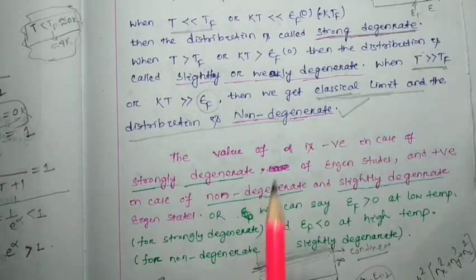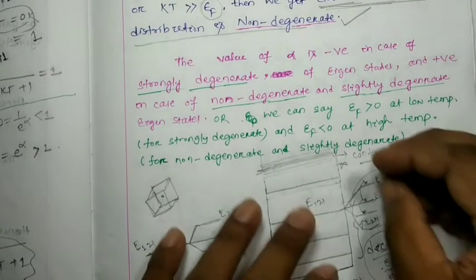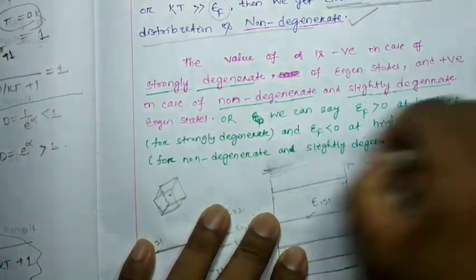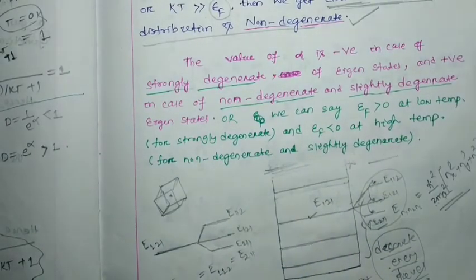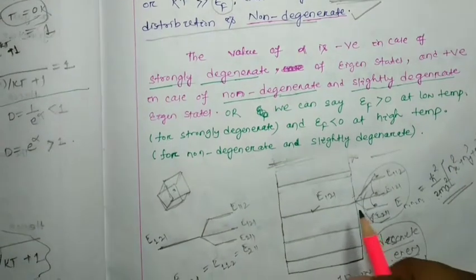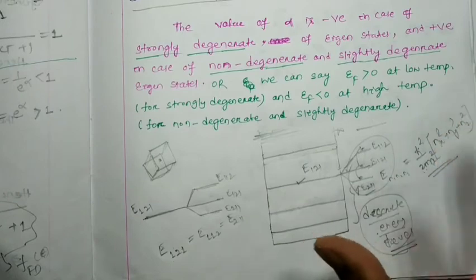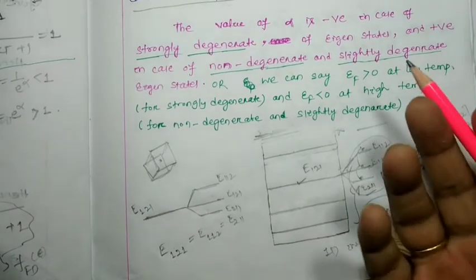So I suggest to all of you that there is no need to draw this figure. I drew it here for the explanation. You can easily understand what I explained. Simply I am telling you that if we have discrete energy states, then the degeneracy can be observed clearly. If we don't have discreteness, then how can we get degeneracy?